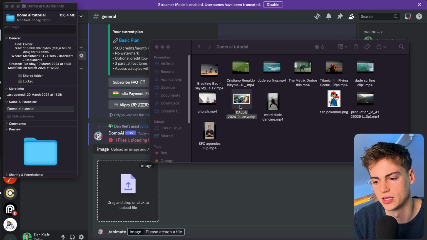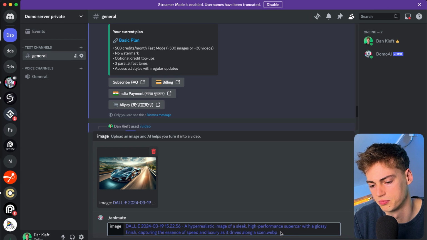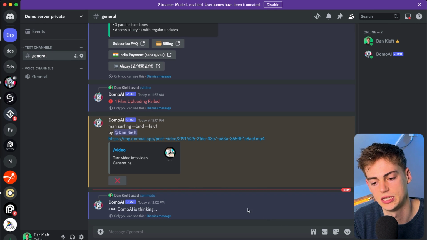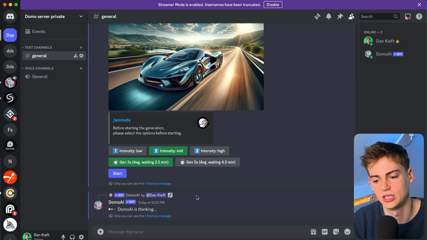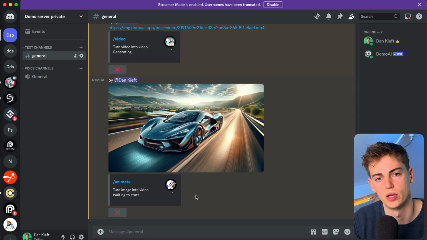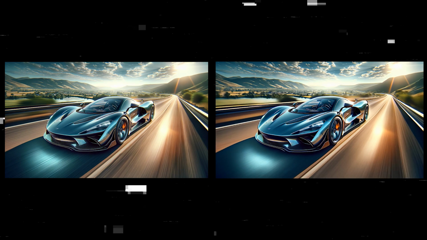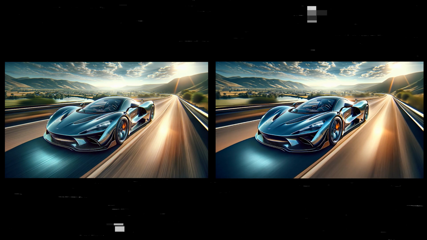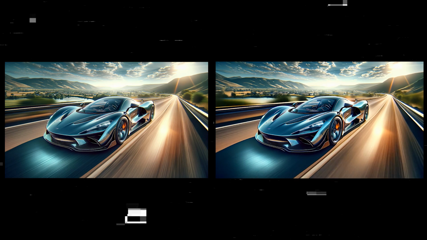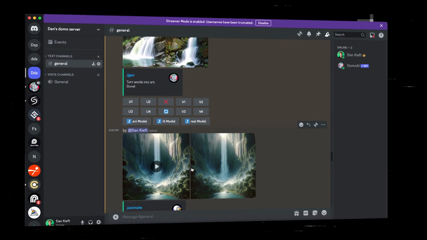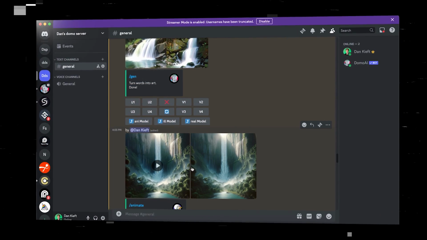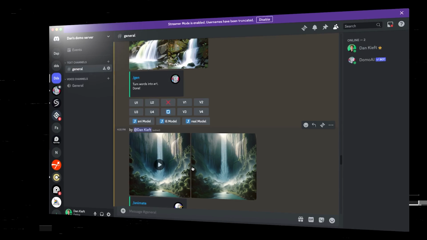So I'm gonna drag it in. Now I'm gonna press enter. You don't have to enter in any prompt. And here you can select what kind of intensity you want to have. So I'm gonna do mid. And now our image will start generating with AI. So that's awesome, right? But it doesn't just work for cars. It also works for things like waterfalls and any other type of image that you can imagine that you want to have movement on there.